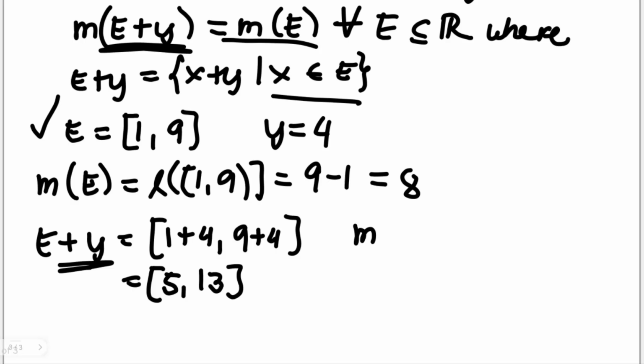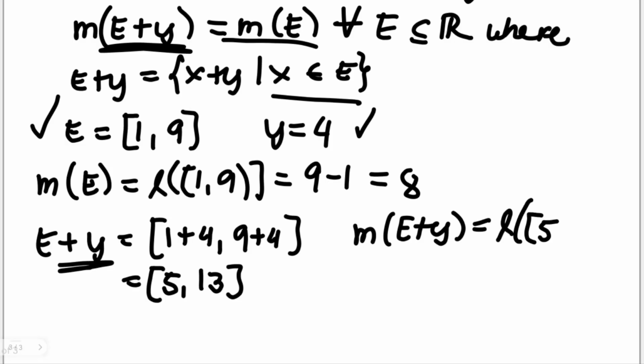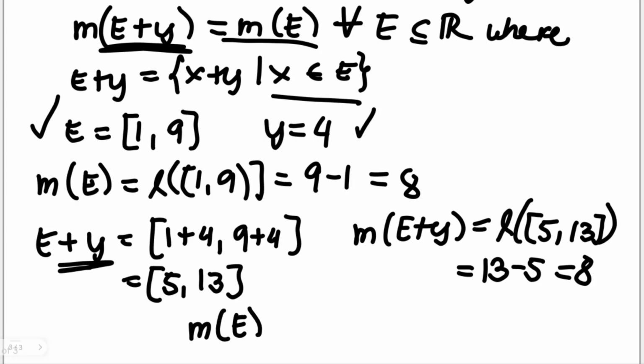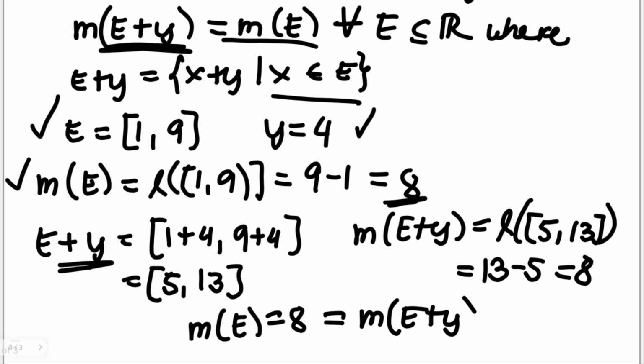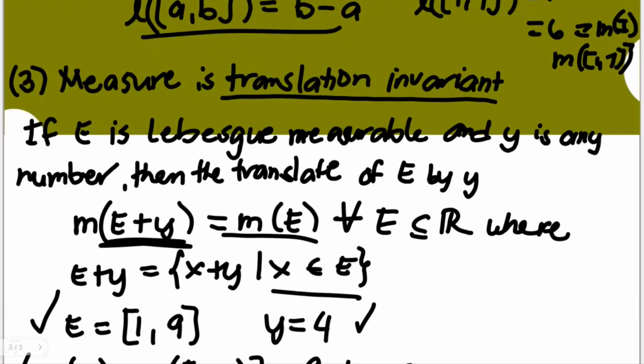If you take the measure of E plus Y, where Y is again 4, it's equal to the length of the interval now identified as 5 and 13. And we know that the length function is just the difference of the upper bound minus the lower bound. We will still get 8. We can see that the measure of E in this example is equal to 8. It's just equal to the measure of E plus Y. This is what we mean by translation invariant.